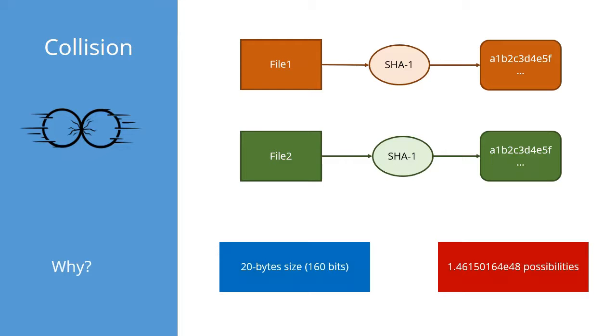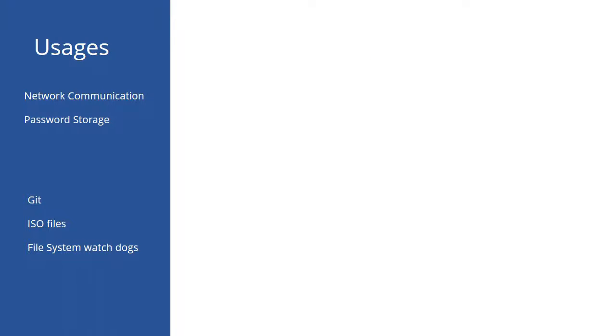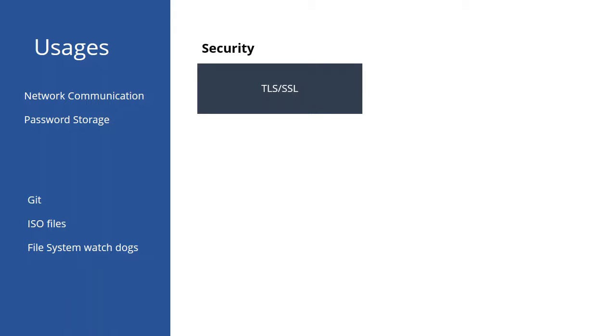Due to being lightweight, the SHA-1 algorithm was implemented in various protocols and software applications for regular use. For example, in security it was used for SSL or TLS communication, and previously it was also used for password hashing.